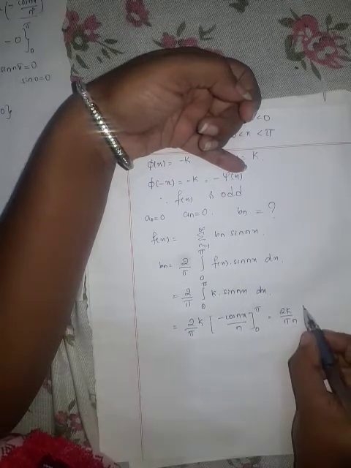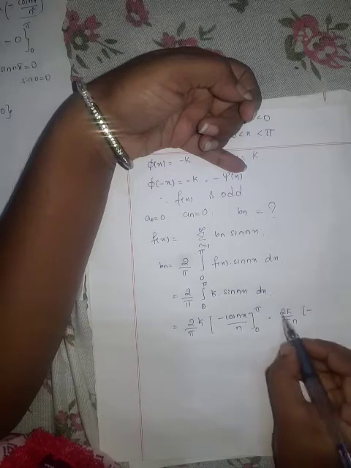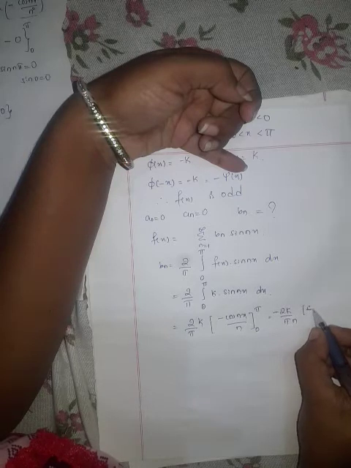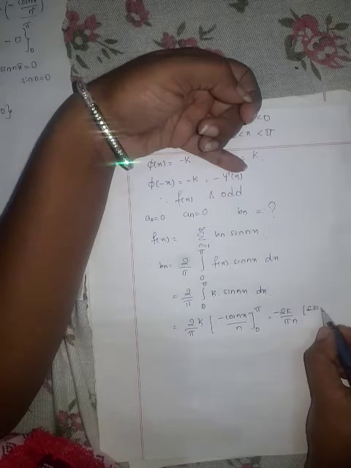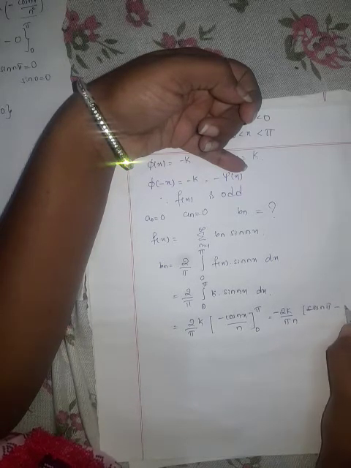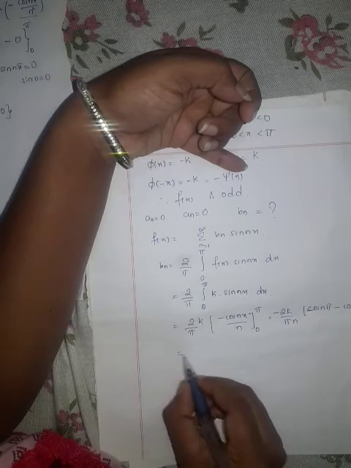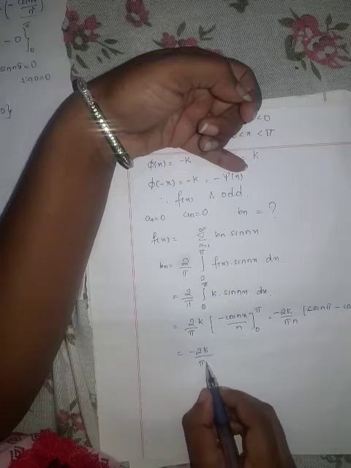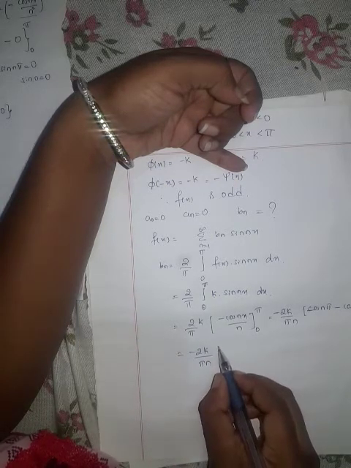Take this n outside. You can take the minus sign also outside. So cos of, first we apply the upper limit, cos n pi minus cos n 0, which is cos 0. So this is minus 2k by pi n.